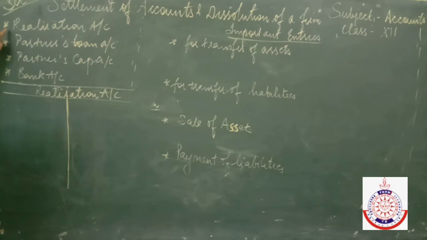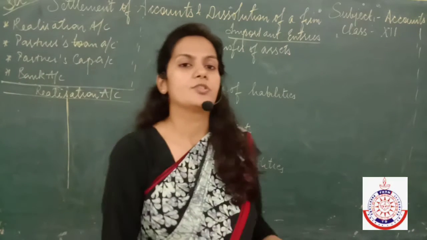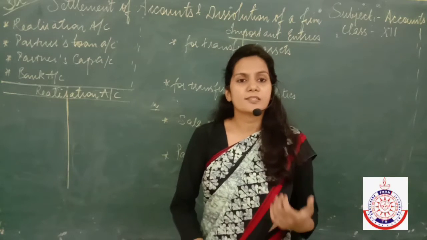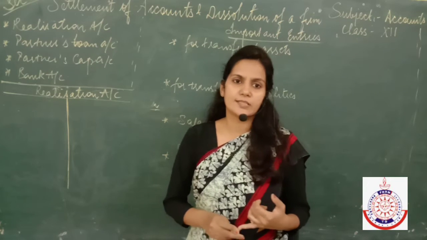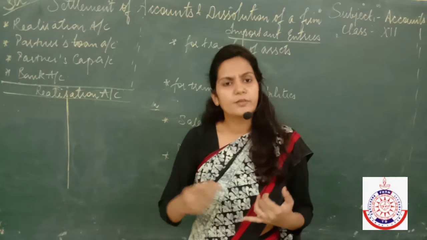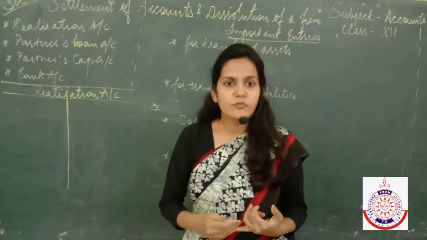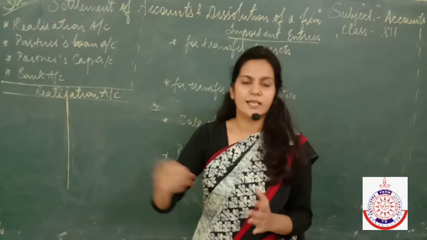First of all, we have to prepare a realization account, then a partner's loan account, then a partner's capital account, and at last a bank account to complete the process of dissolution. Whenever the firm gets dissolved, first of all, we have to make the payment of outside liabilities. Outside liabilities means when we have taken a loan from a bank or we have some creditors. So first of all, we have to make payment of the outside liabilities.